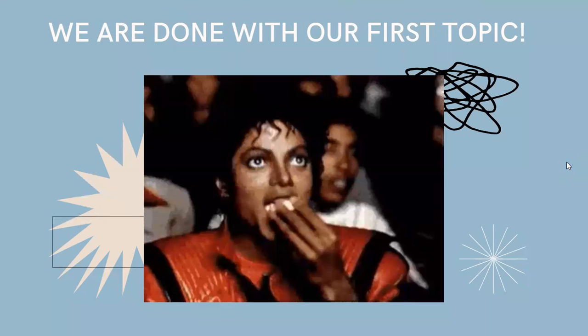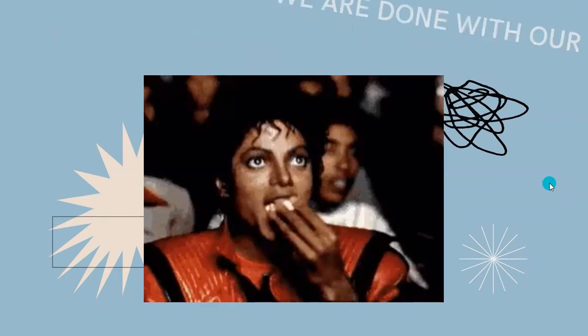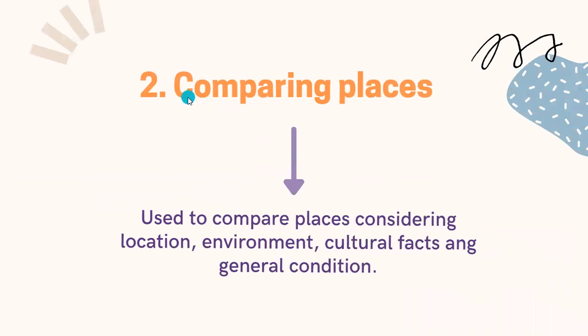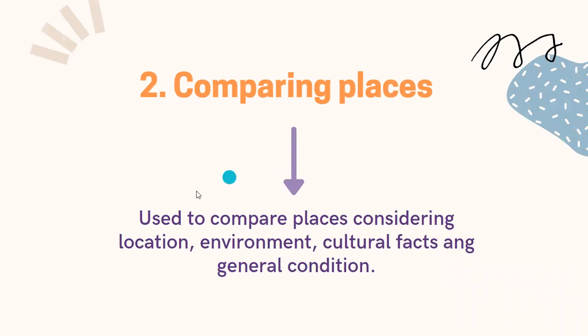We're finished with our first topic, and now we're going to see what is comparing places. Comparing places is used to compare places considering a location, environment, cultural facts, and general condition.